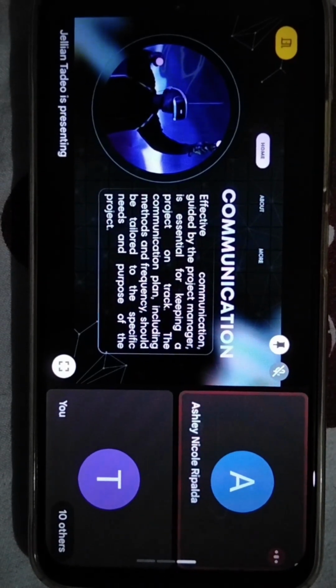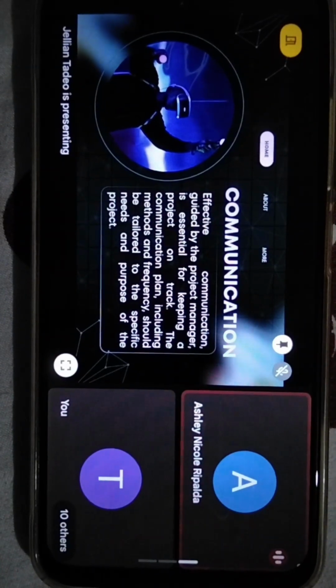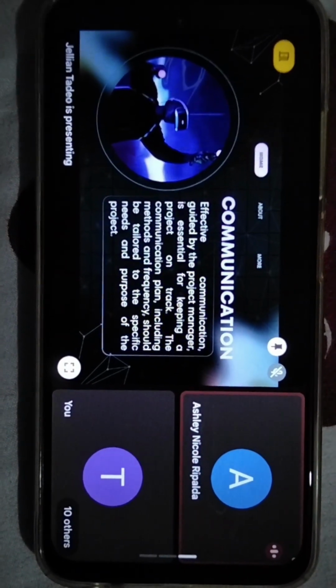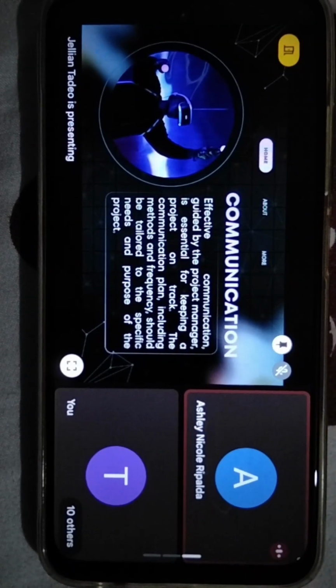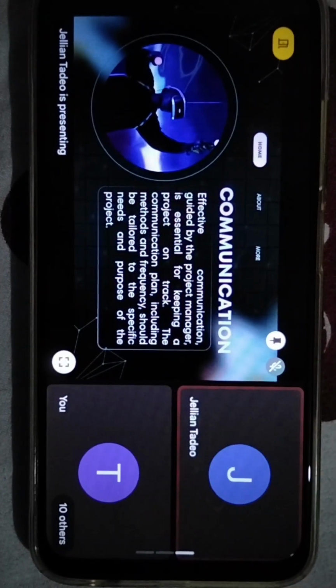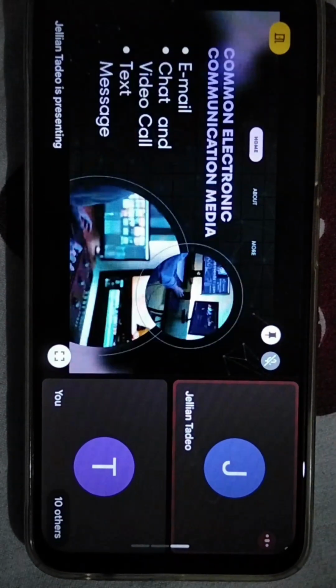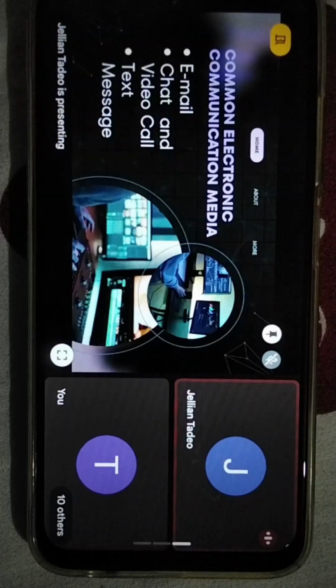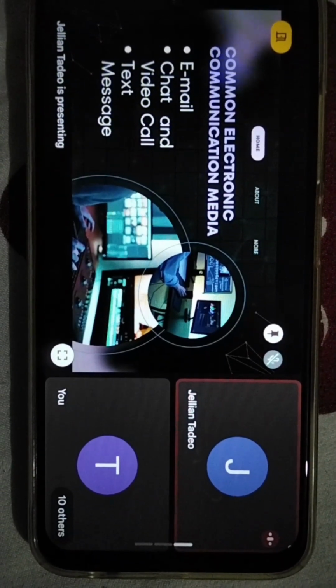In project management, good communication ensures that all aspects of the project are properly coordinated and meet the team's goals and needs. That's all. Thank you. Very good, Miss Ashley Nicole. Right on track. Now let's move on to the common electronic communication medias, which are the email, chat, and video call and text message.